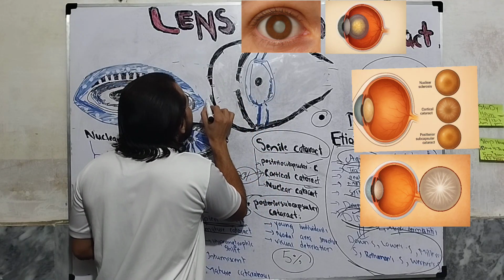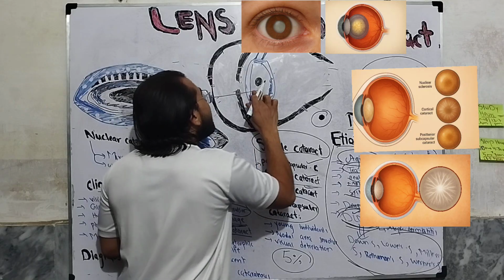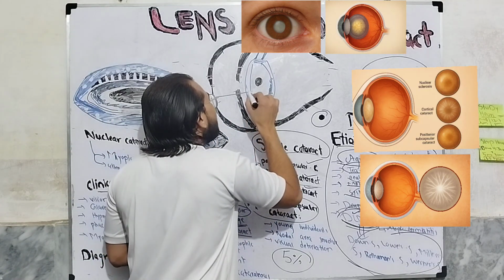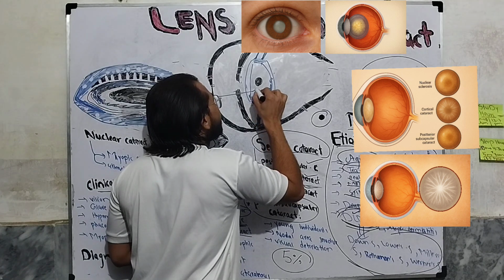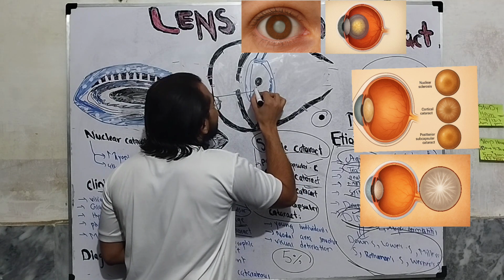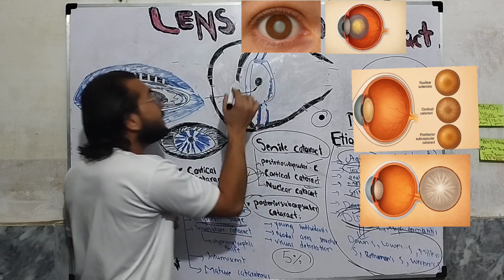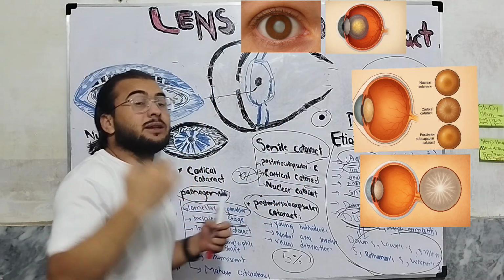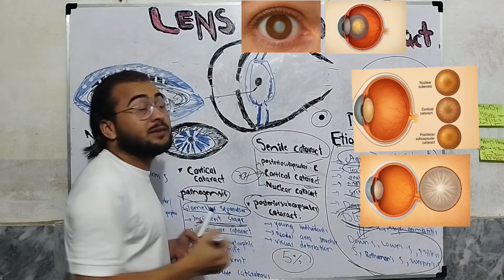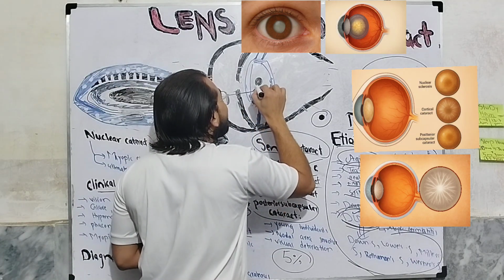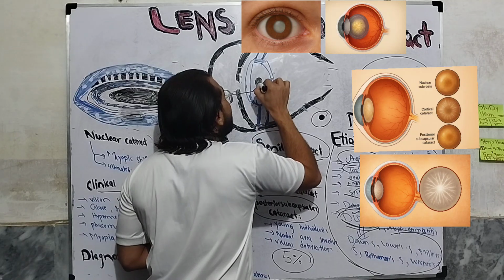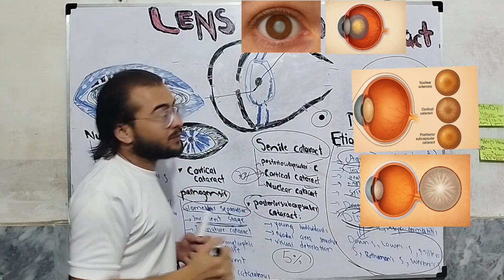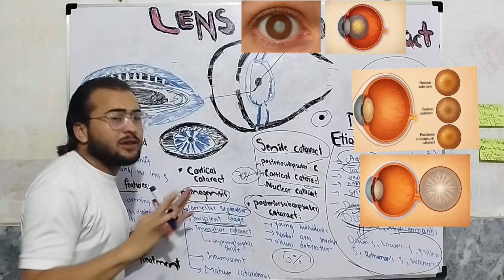So when the light ray comes, as we know, due to the different refractive index, the light will be refracted. It will change the angle. Now it has refracted. When it goes through the nucleus, as we know that the nucleus has more refractive index than this cortex, the light rays will be further refracted. Now it has further refracted and is focused on the right place. This is the normal process.